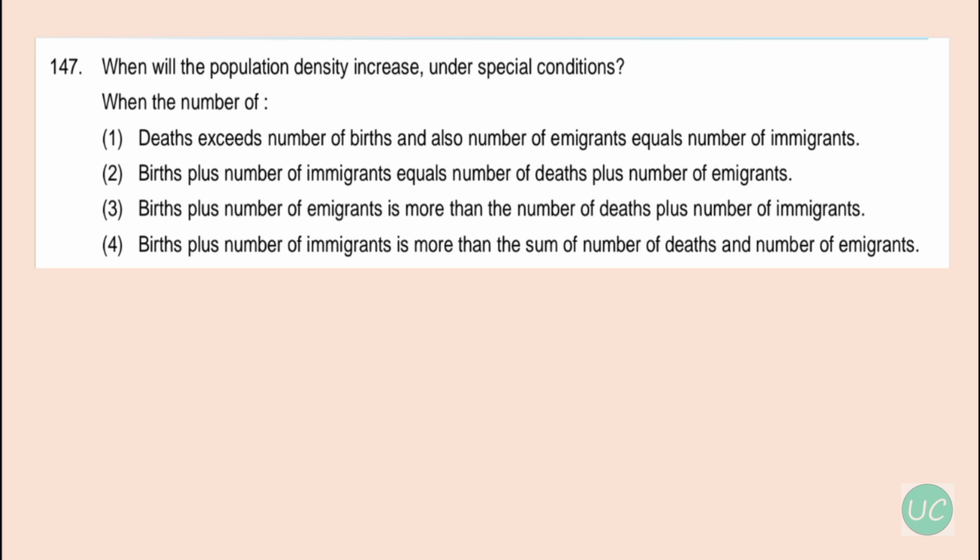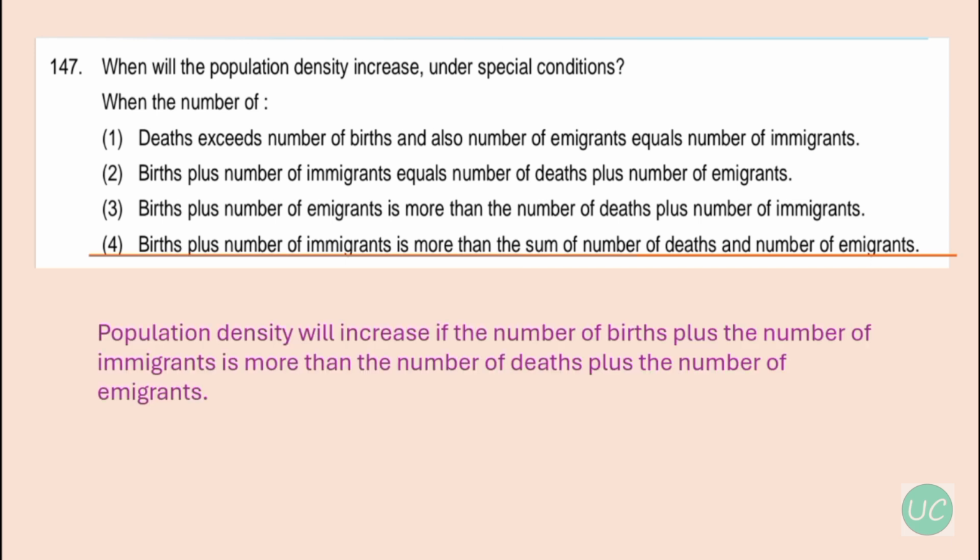And number 3, births plus number of emigrants is more than the number of deaths plus number of immigrants. So this is also wrong. And the fourth one, births plus number of immigrants is more than the sum of number of deaths and number of emigrants. So this option is correct. Population density will increase if the number of births plus the number of immigrants is more than the number of deaths plus the number of emigrants. So option number 4 is correct over here.